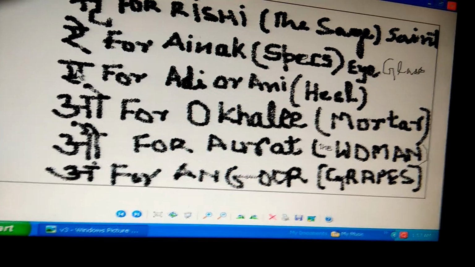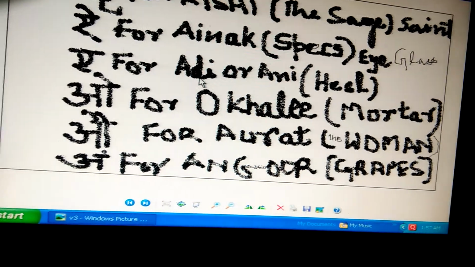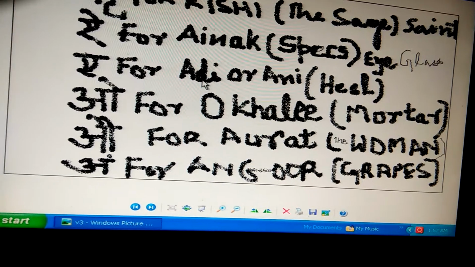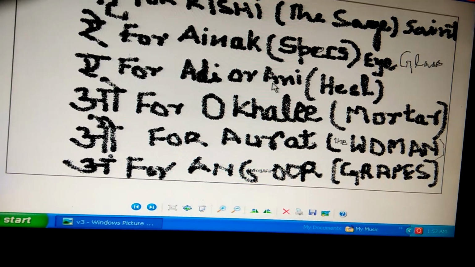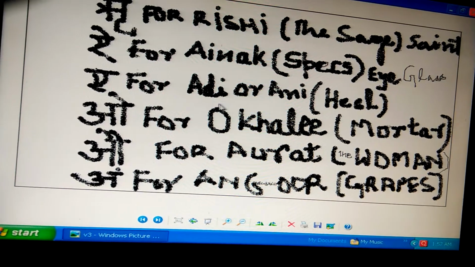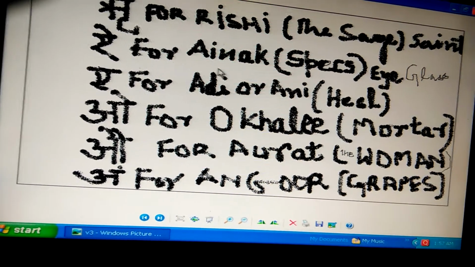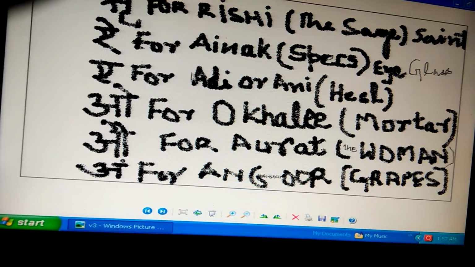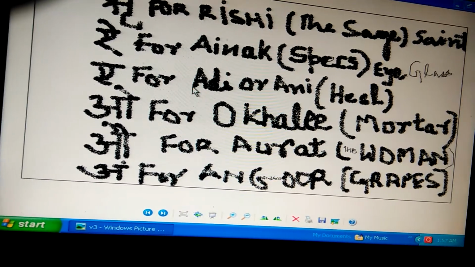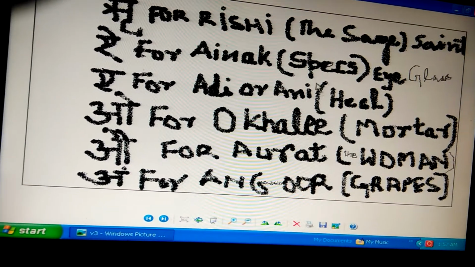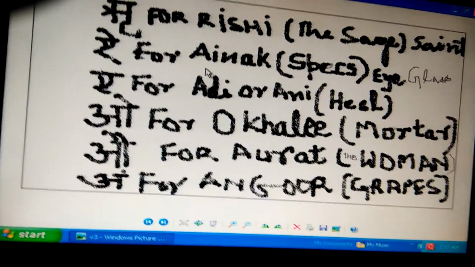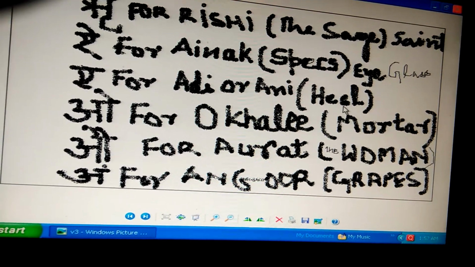First see A. A for Aadi. In other words, we can write it any way, but we pronounce it Aadi. That is English name heel.